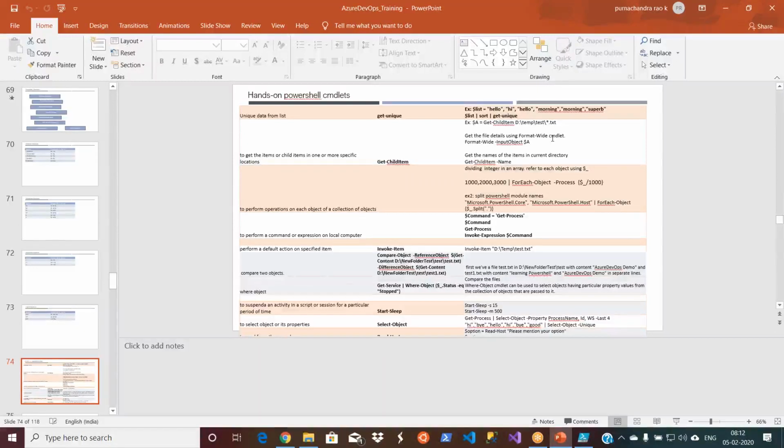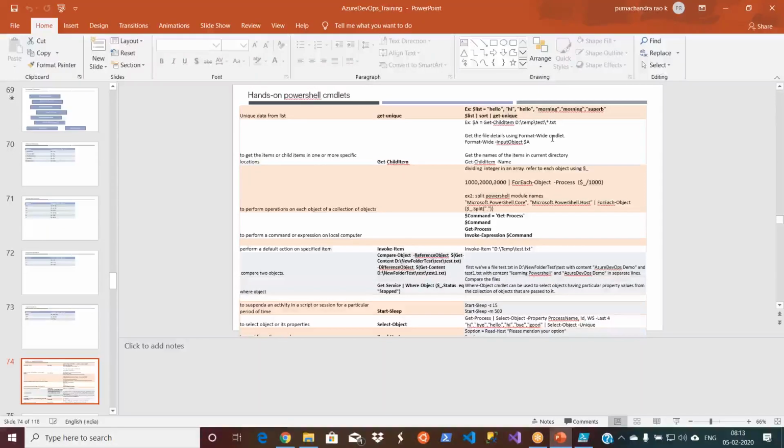So one such is Get-Unique. The reason I have taken it is because when you are working with the data, right? You might be working with text, and you want to identify all the unique names, etc. Let us say you have 100 names. You want to find out all the unique names. You want to avoid duplicates. So for such kinds of scenarios, you will use the Get-Unique command.